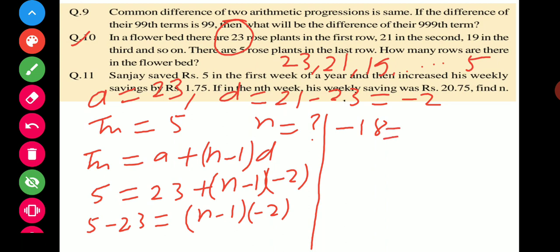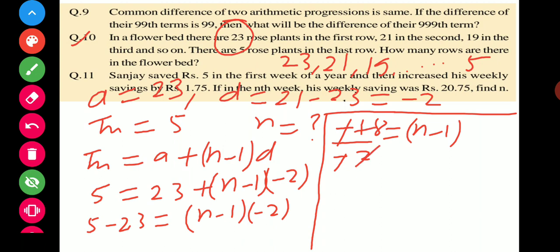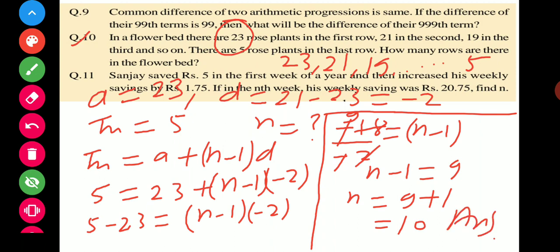is equal to n minus 1, और माइनस 2 को इस साइड पे दीजिए, माइनस 2 डिवाइड में आ जाएगा, माइनस माइनस कैंसिल, और 2 9 जा, so we get n minus 1 is equal to 9, so n is equal to 9 plus 1, so our answer is 10, and that is your answer. So you can do very well.